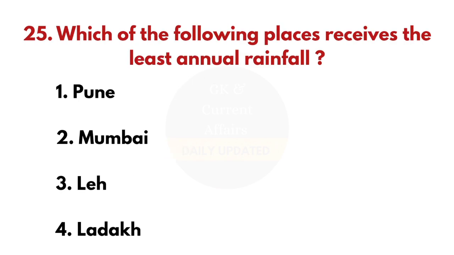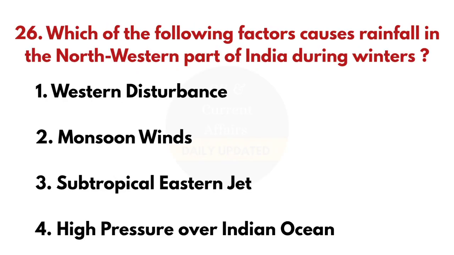25th question. Which of the following places receives the least annual rainfall? And the answer is Leh. 26th question. Which of the following factors causes rainfall in the northwestern part of India during winters? And the answer is western disturbance.